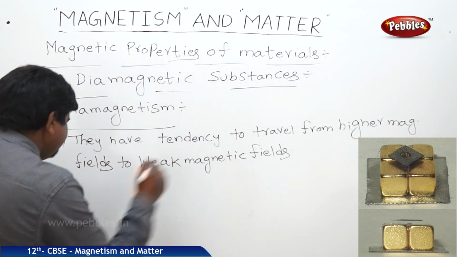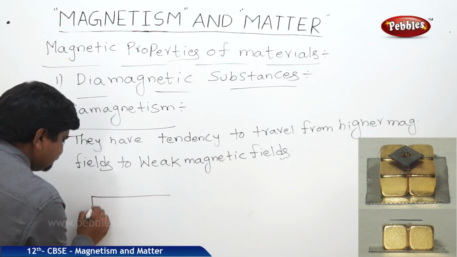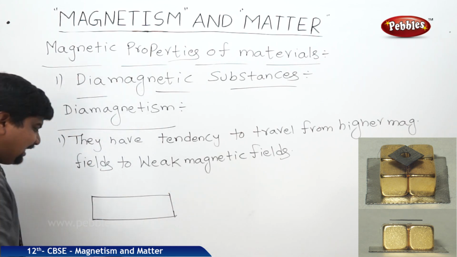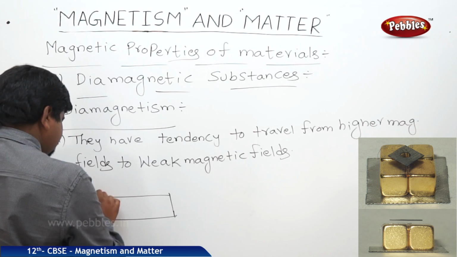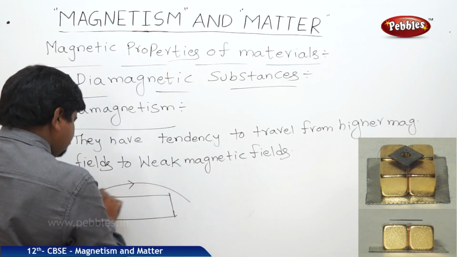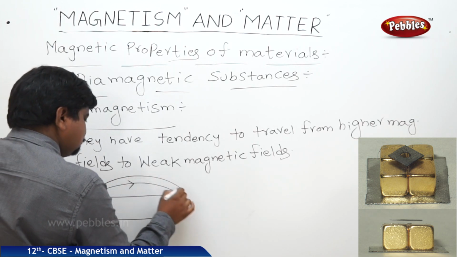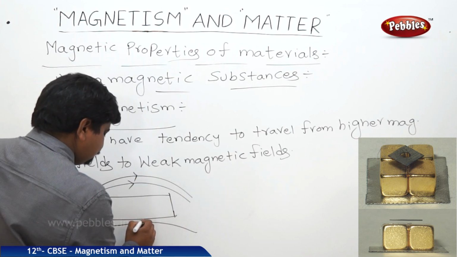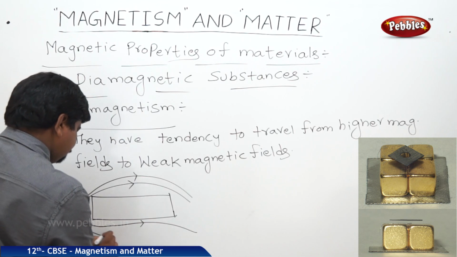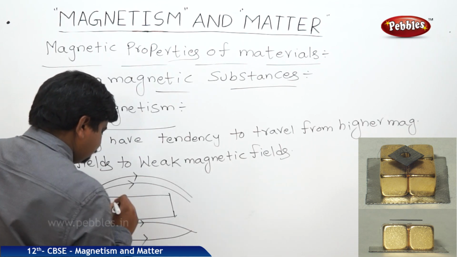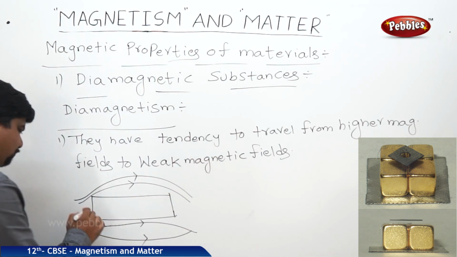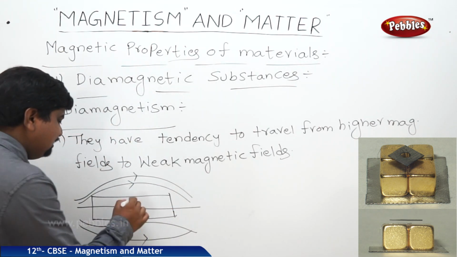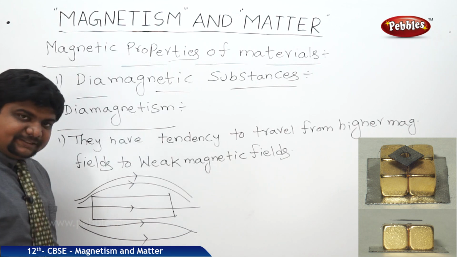That means if this is the diamagnetic substance, the magnetic field lines always expel out like this. There is no possibility for a magnetic field to stay or withstand inside the diamagnetic substance.